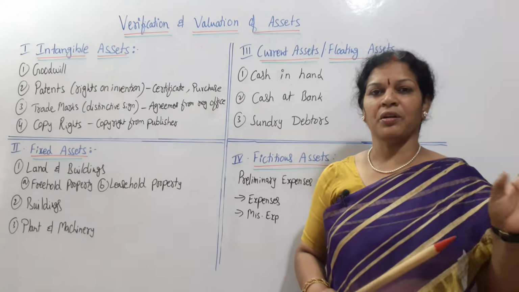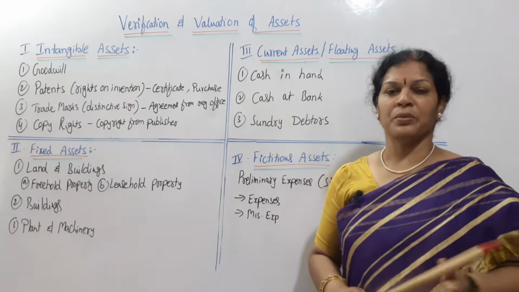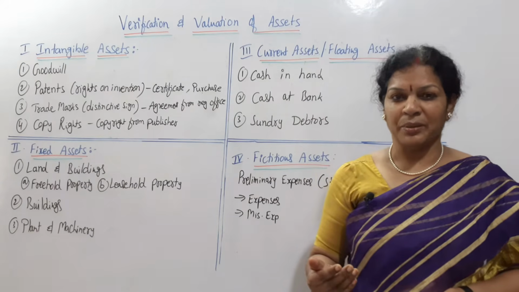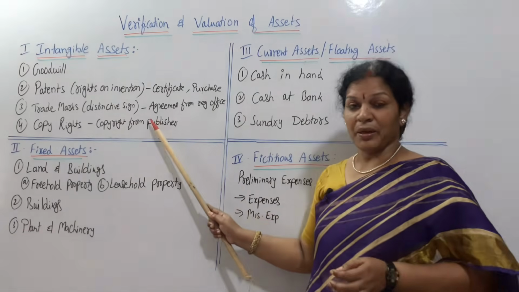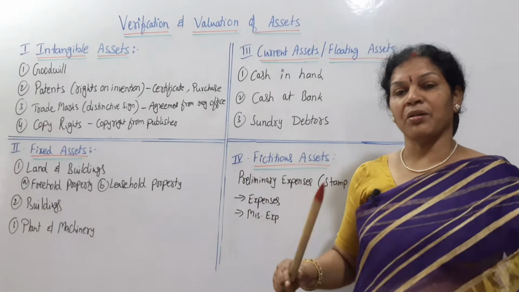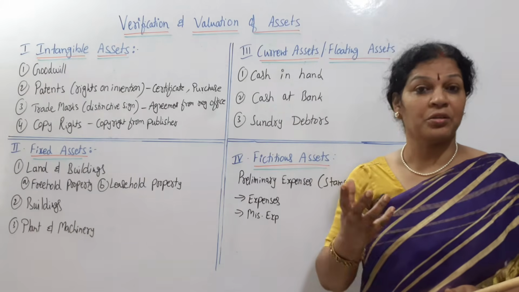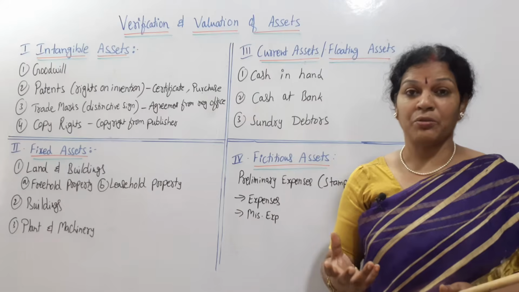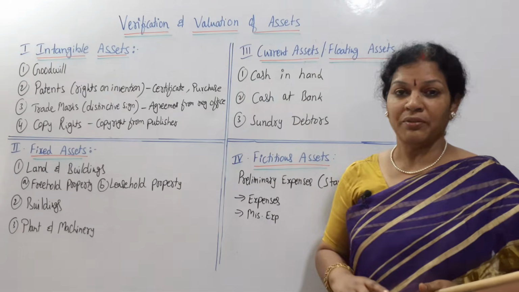That is to be brought to the knowledge of the client, or he has to mention it at the end when he submits the audit report. Trademark value also, according to the market, demand and consumer taste, will increase or decrease. So that is also to be verified.